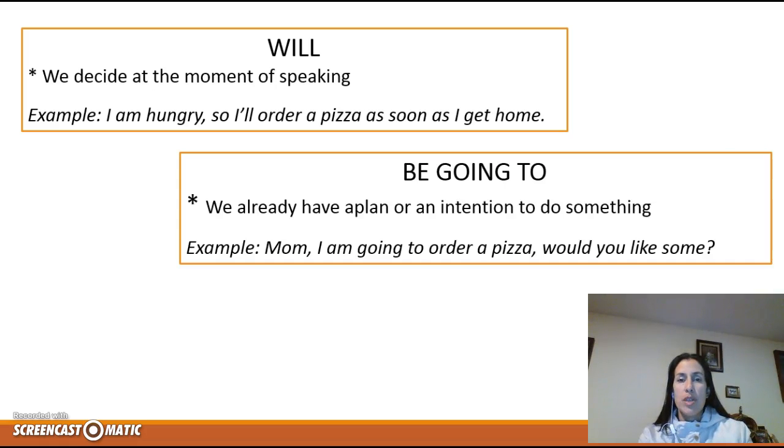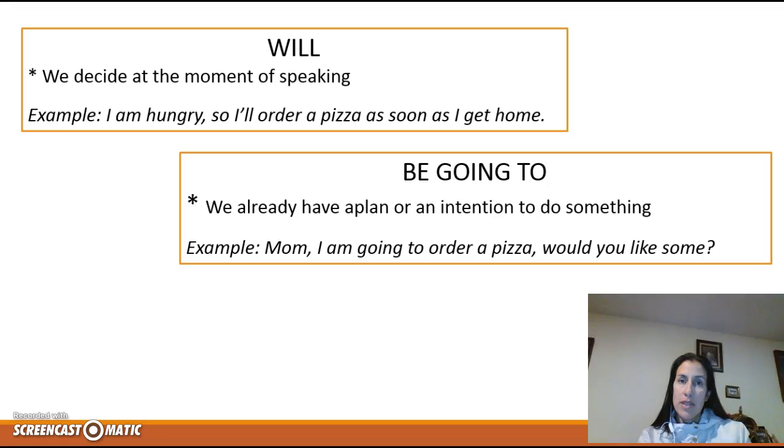If we use be going to, that means that instead of taking the decision in this moment, we already have a plan. So that means that we have an intention to do something and the decision was made before the moment of speaking. So using the same example, if a few minutes ago I was hungry, and previously I decided that I was going to buy a pizza, so I asked my mom, I am going to order a pizza, would you like some? So that means that I already have the intention to do that. Okay, so that is the difference.